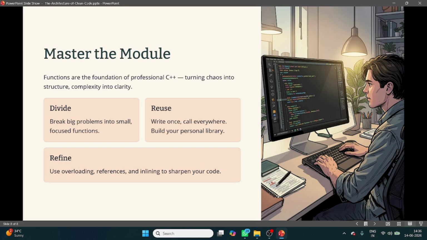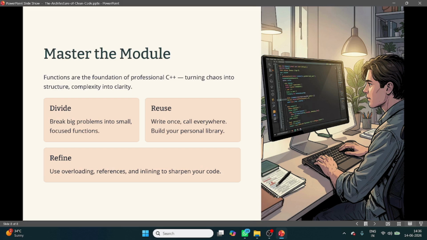Now, at last, the master of the module. Here I will conclude the function. Today we learned that functions are the building blocks of professional programming. Whenever you write a program, divide large problems into small functions. Suppose you have to make a calculator, so you divide the large problem into small parts.